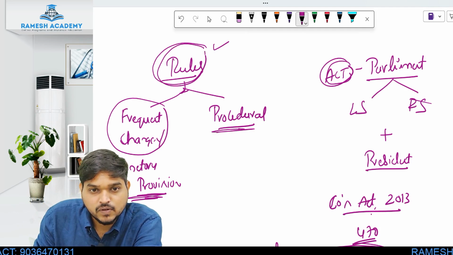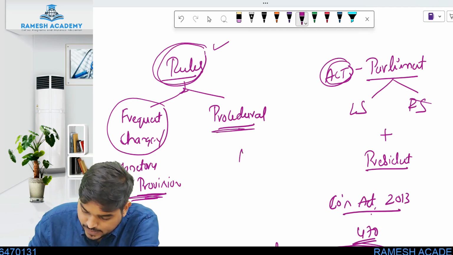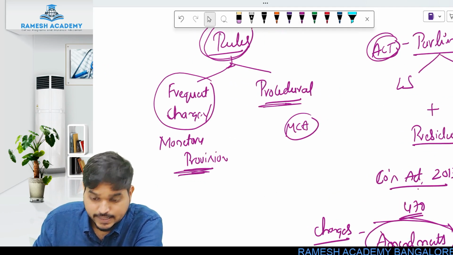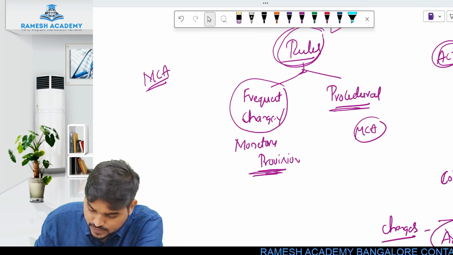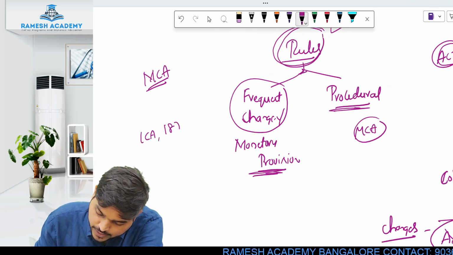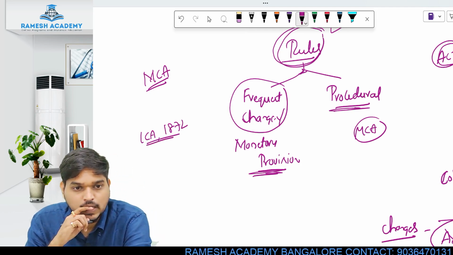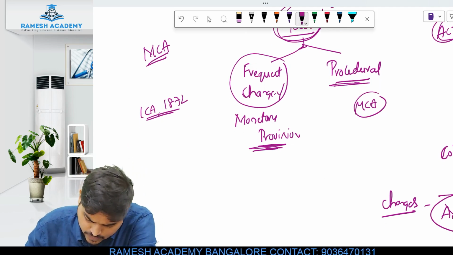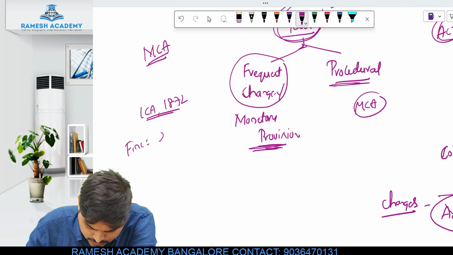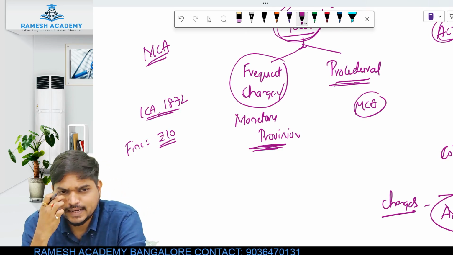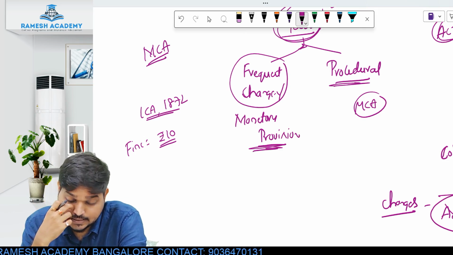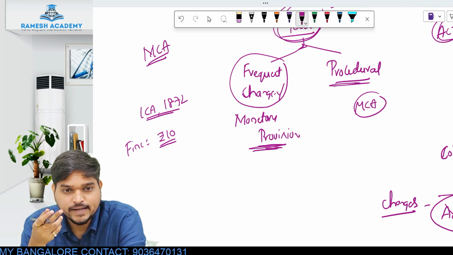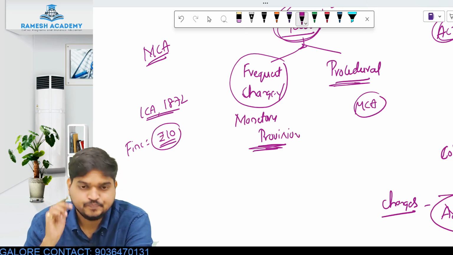And why is that? Because we don't have to take the approval of Parliament, directly the concerned ministry can make the changes. For example, let's say the Indian Contract Act, which was made in the year 1872. Let's say there is a provision, I'm just giving you an example, saying that if you violate the law, you have to pay a penalty of ₹10.